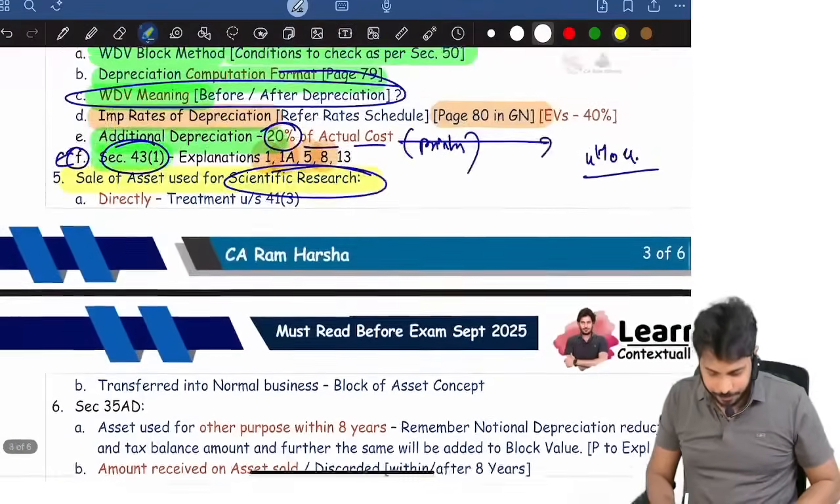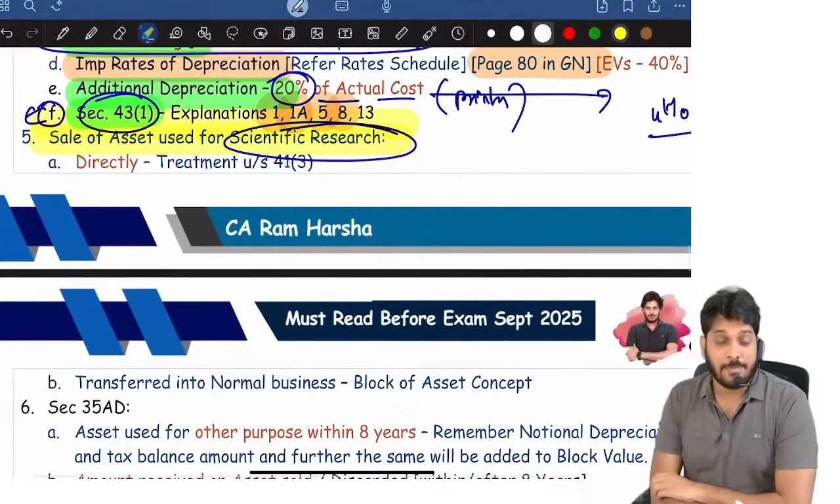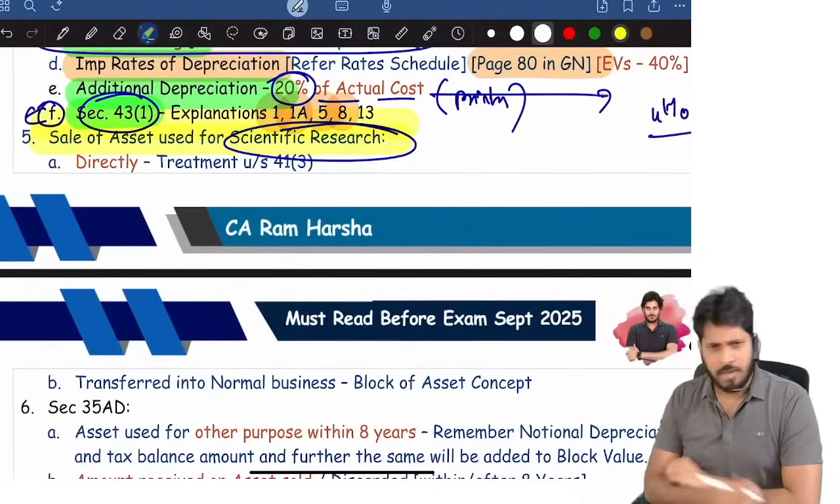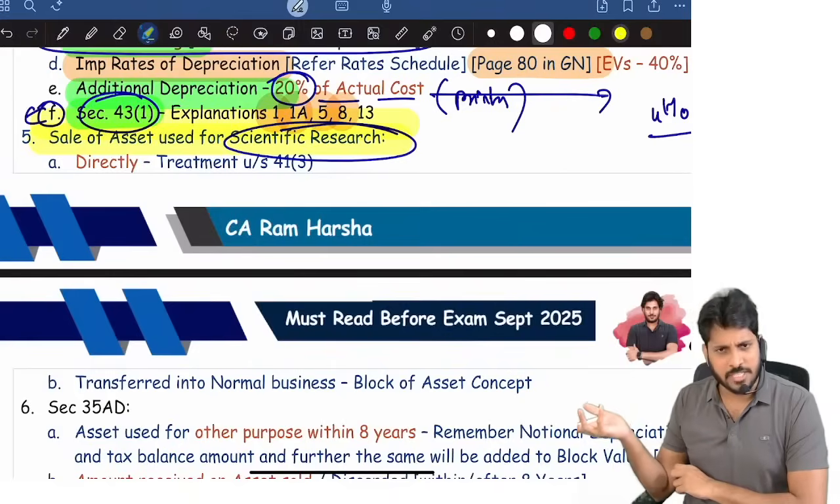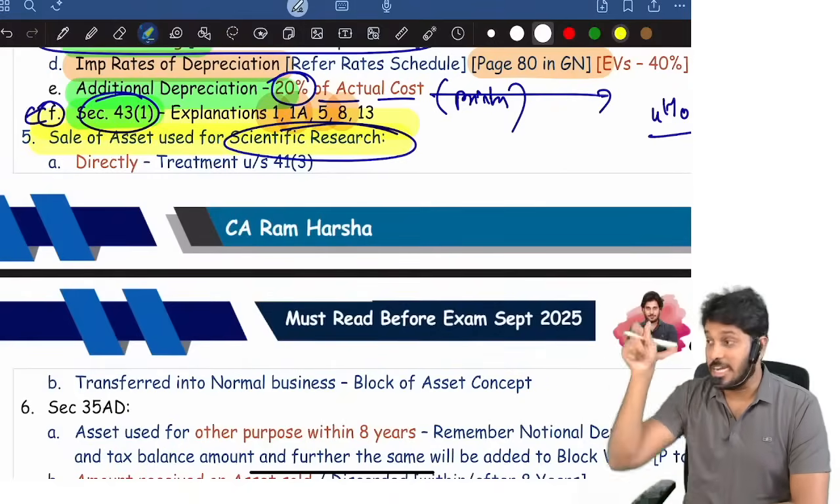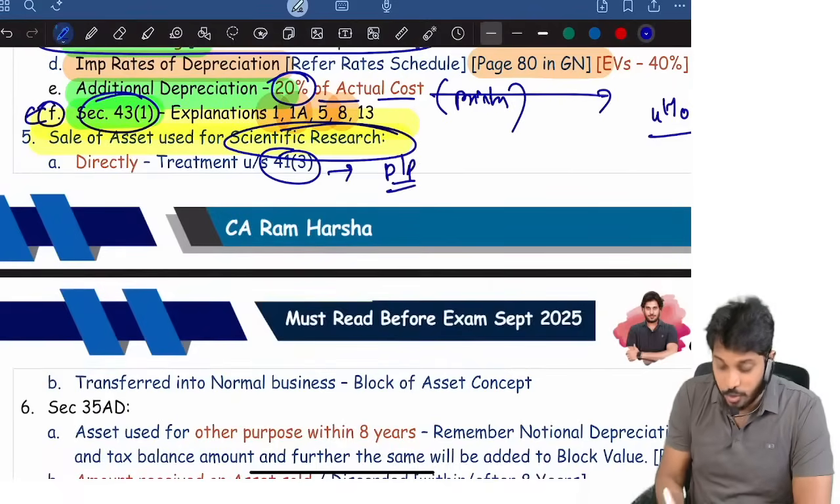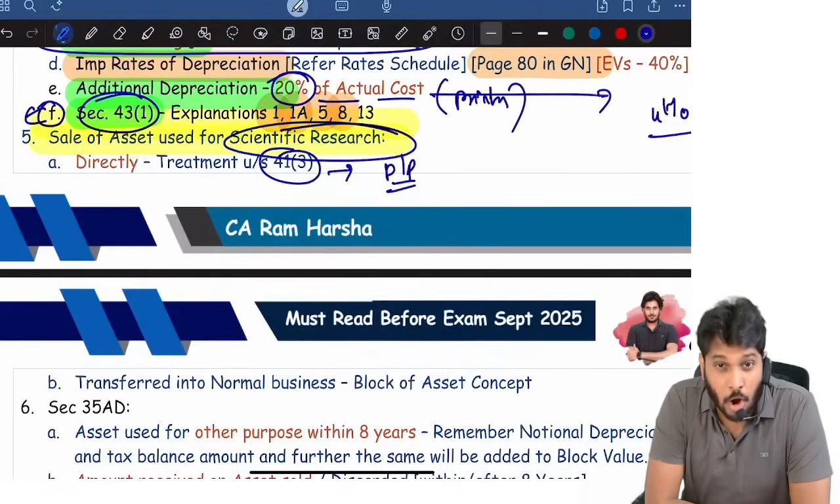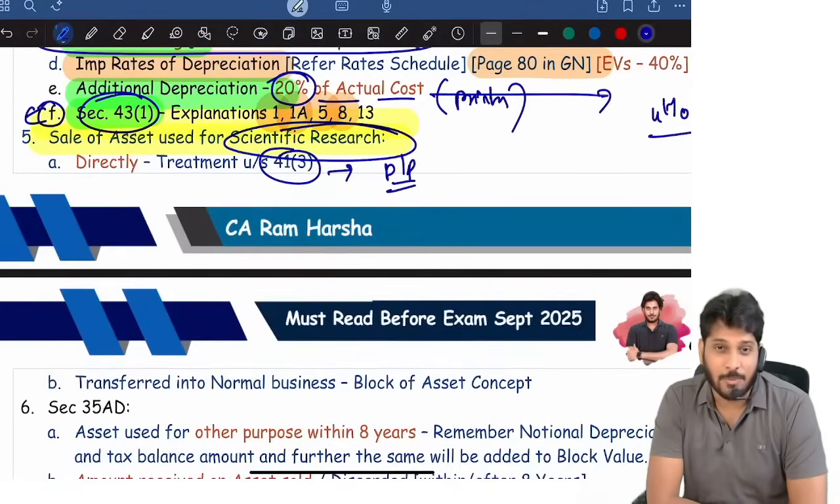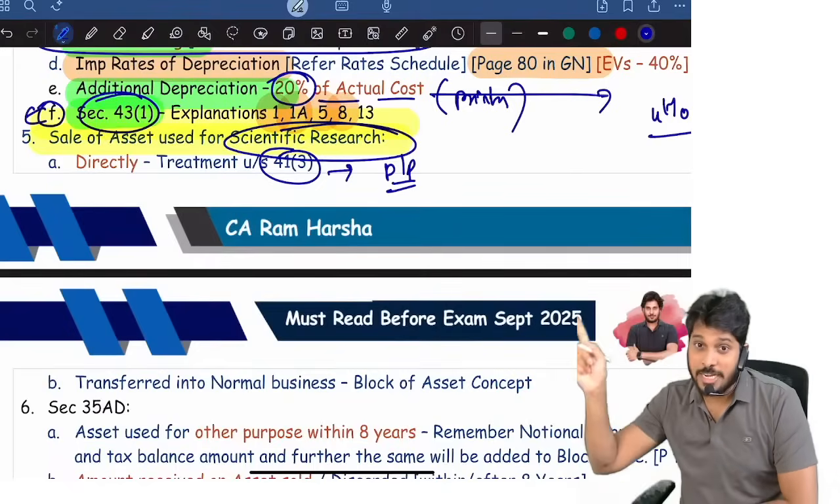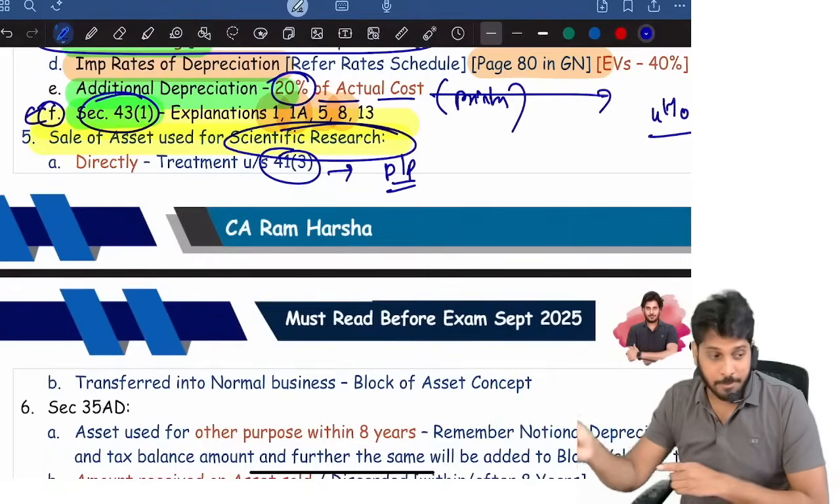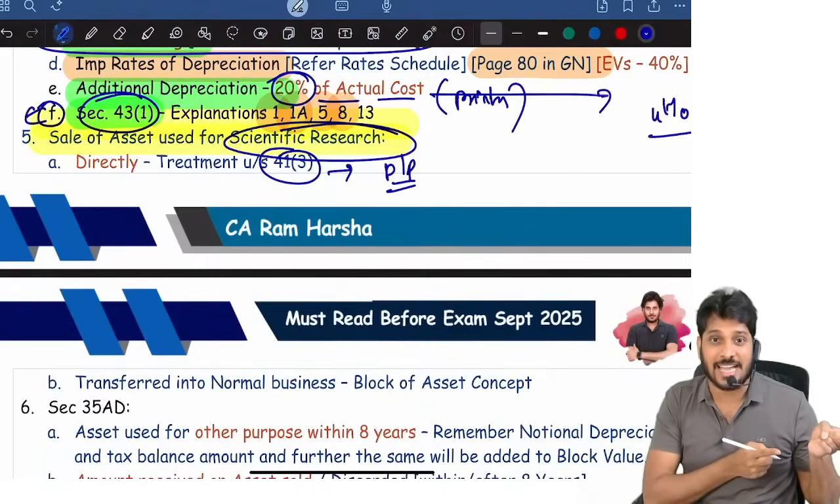Now, suppose I purchase an asset for scientific research. I will claim 100% deduction because I am using it for scientific research. Later I sold it directly. Then under 41 subsection 3, whatever amount you are receiving is called deemed profit. Sir, what if I am not selling it, but from scientific research I'm transferring it to my normal business activity?